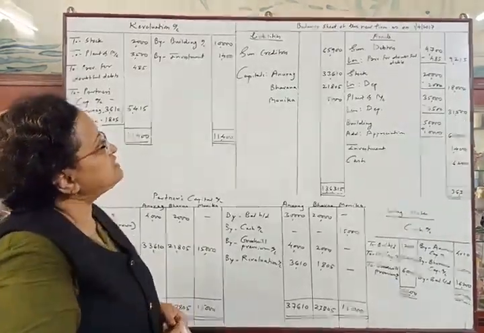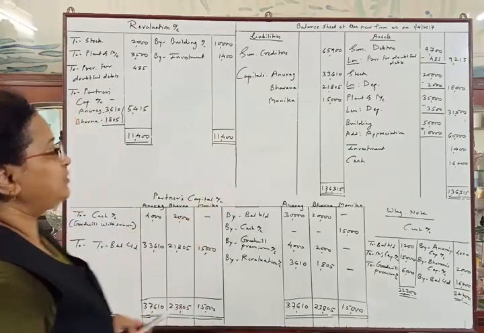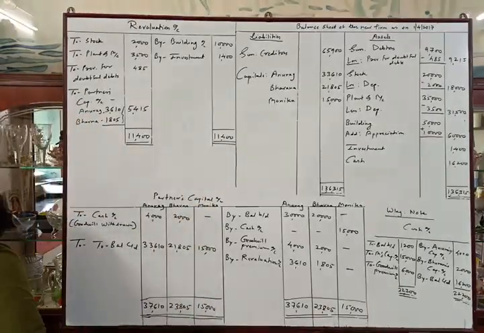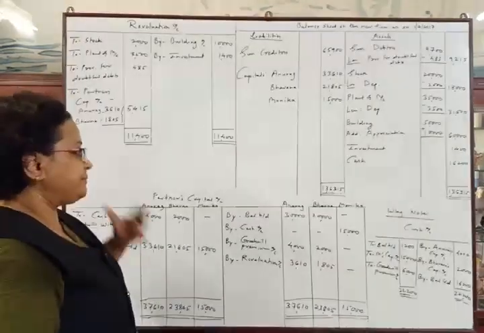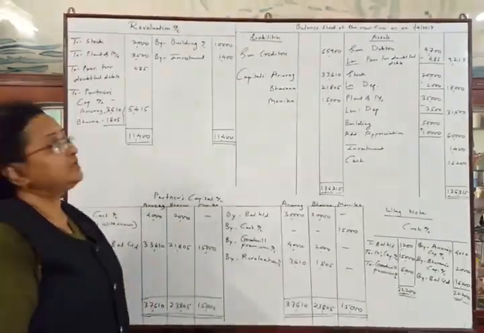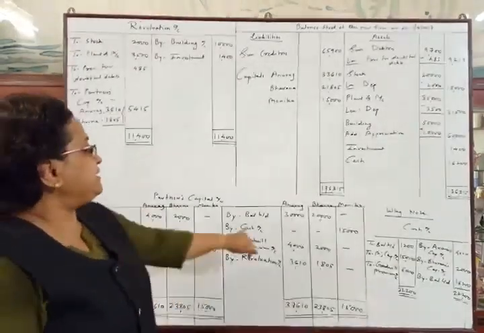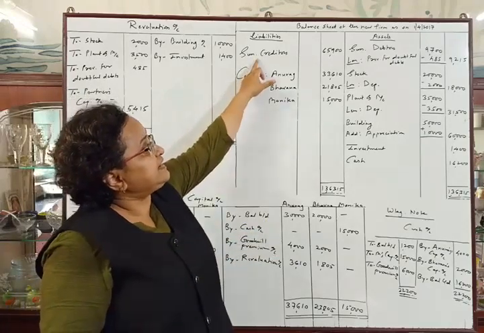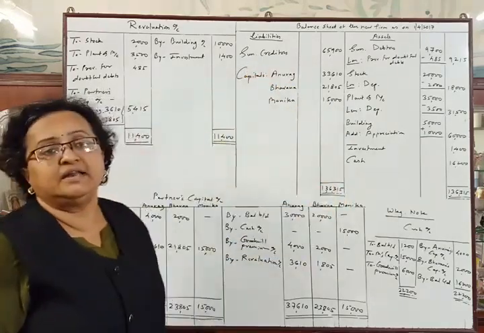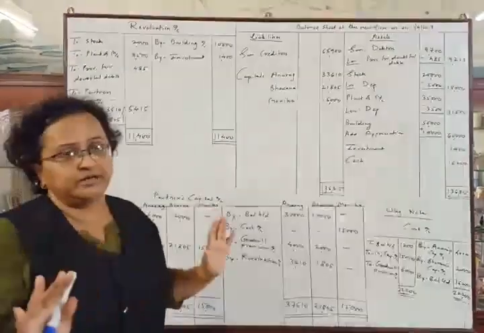I think the total is correct. Now we have to pass journal entries for this problem, so I will show the journal entries again. Here we have made the posting of the balance sheet: capital in the capital account credit side, liabilities in the liabilities side, and assets in the asset side of the new balance sheet. There will be no entry for this.